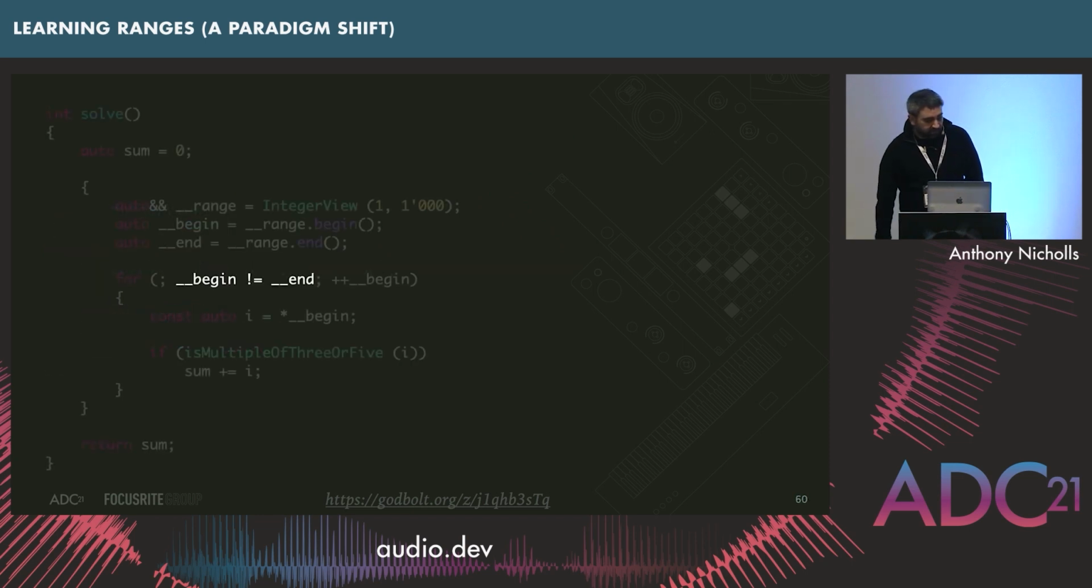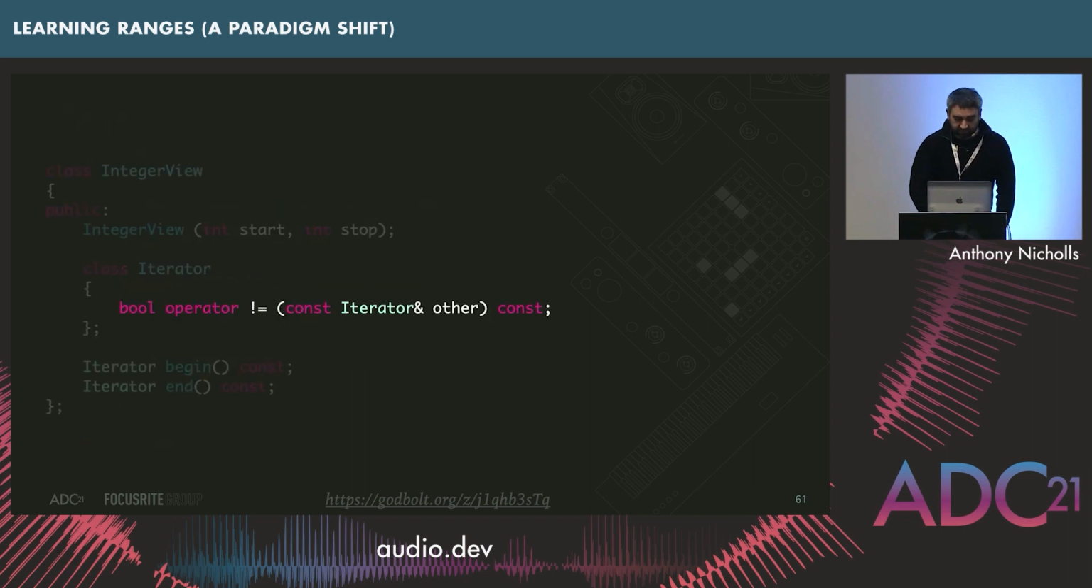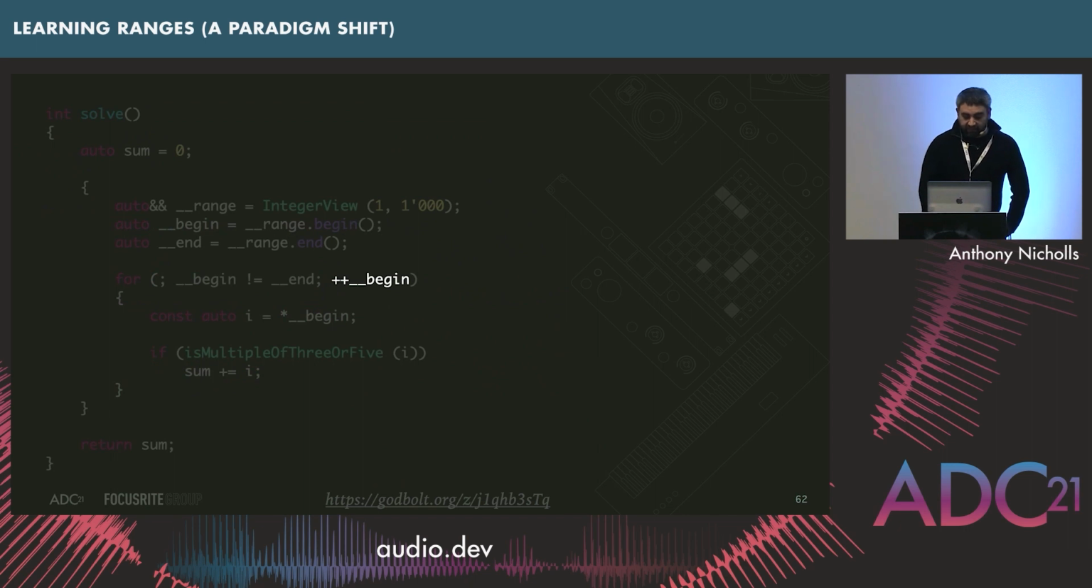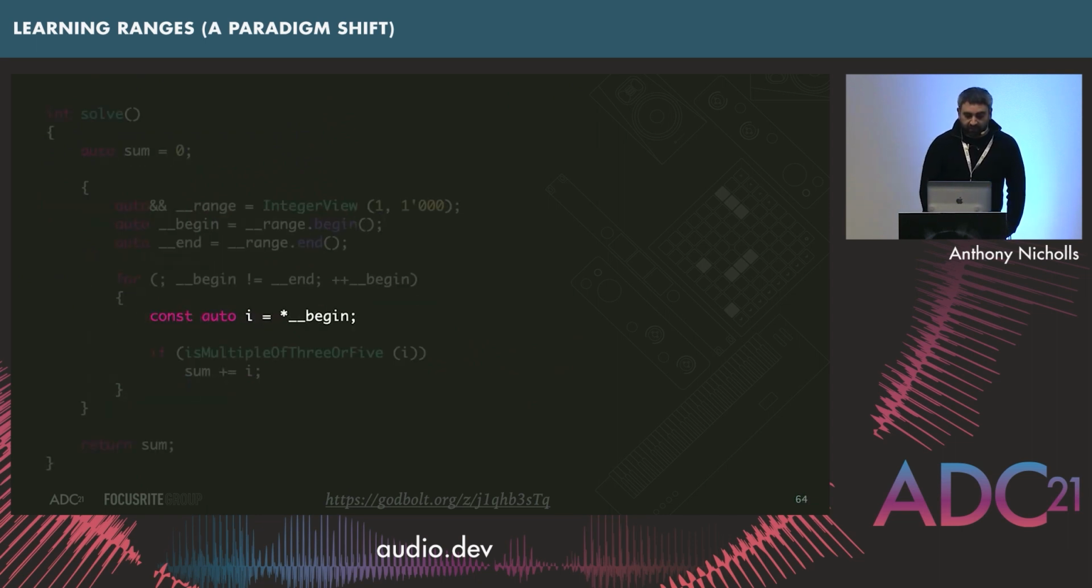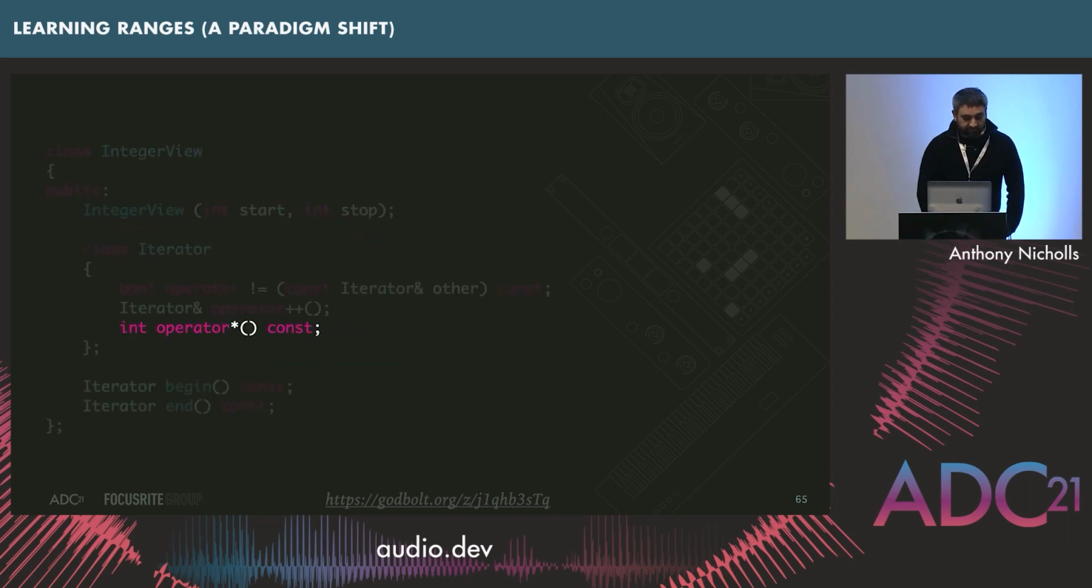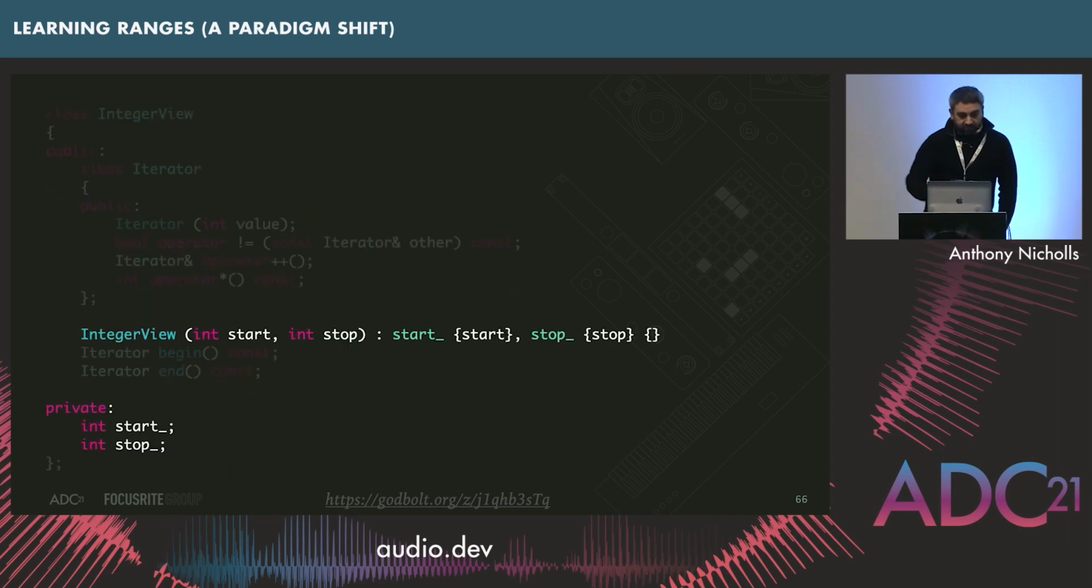And then they need to be comparable. So let's add the equality comparison operator. And the iterator needs to be incrementable, so we need to do a pre-increment on it. So we add the operator for that. We need to be able to dereference it. And importantly, when we dereference it, it needs to return an integer. So we need one of those as well. And at that point, you've kind of got all the things you need.